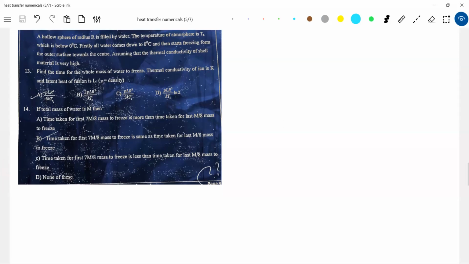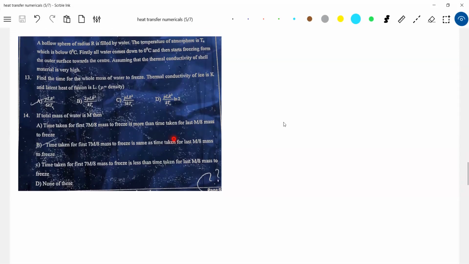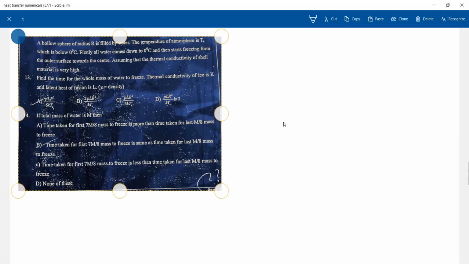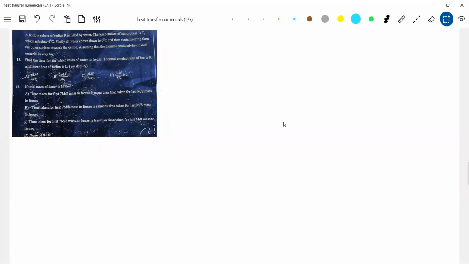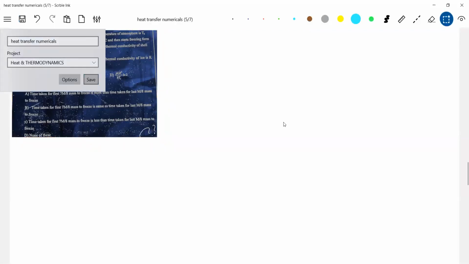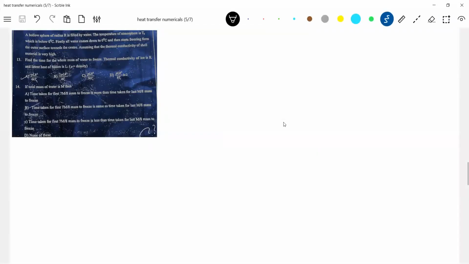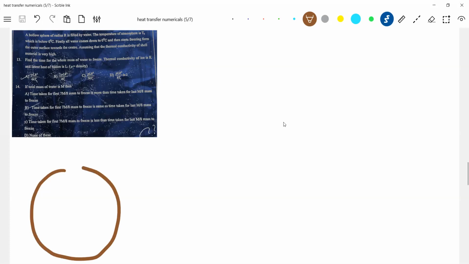We'll start with our diagrams. I'll make it small. There is a thin conducting shell, which initially contains water. I have everything in colors also, so it'll be very easy to understand.